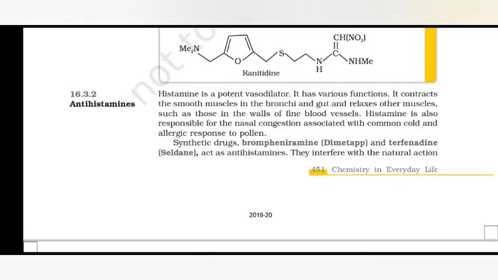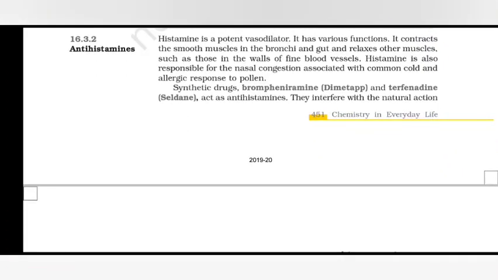Antihistamines. Histamine is a potent vasodilator. It has various functions. It contracts the smooth muscles in the bronchi and the gut and relaxes other muscles, such as those in the walls of fine blood vessels. Histamine is also responsible for the nasal congestion associated with common cold and allergic response to pollen.